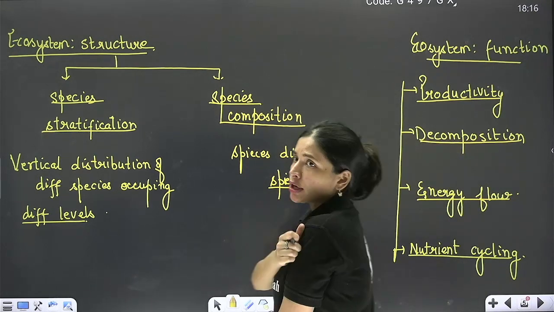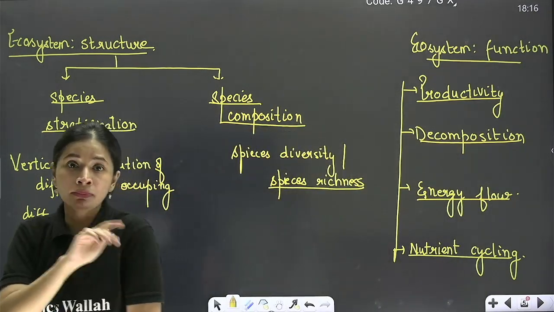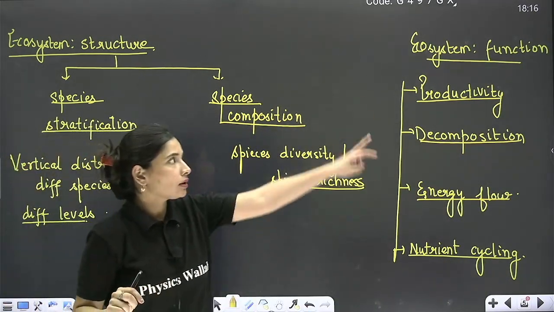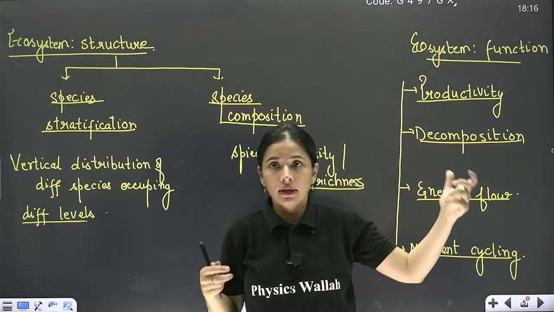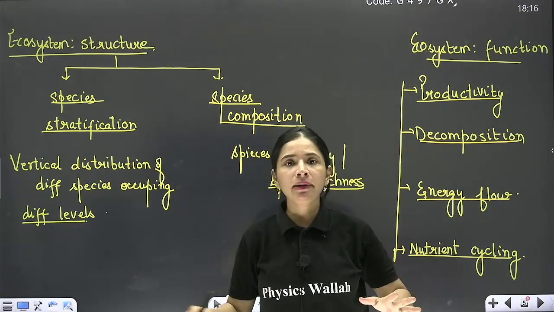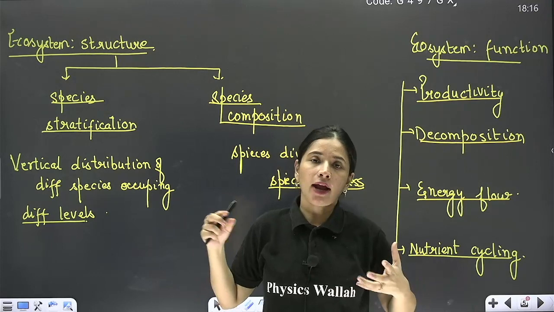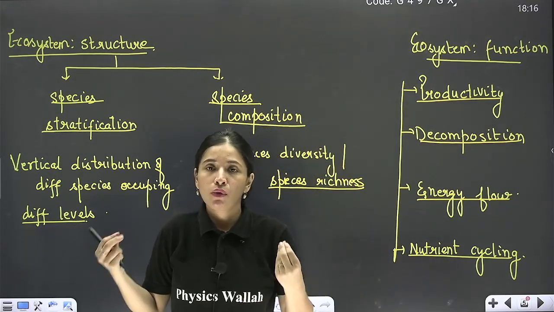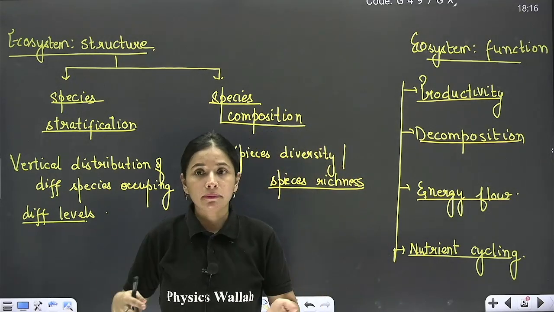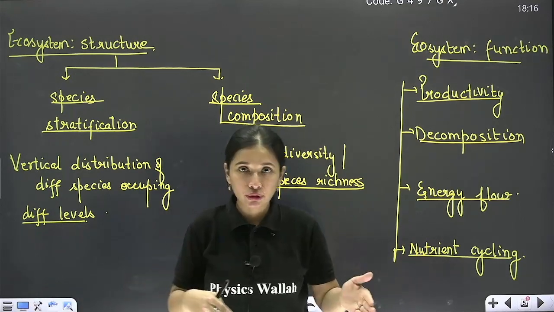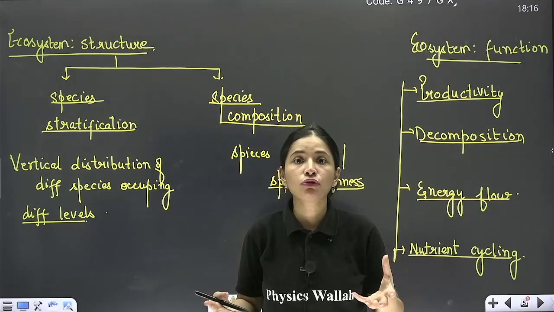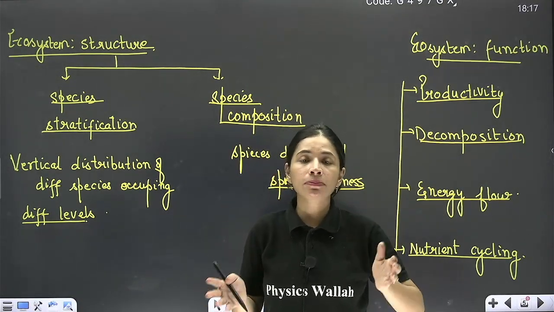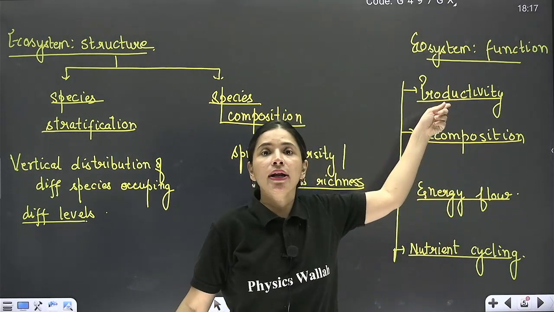So how many functions do we have for an ecosystem? Four. What are those? First of all, production. See, ecosystem is mainly made up of species, right? And for any species to survive, what do you need? You need food. That means first of all, plants should perform photosynthesis. They should prepare glucose. So the rate of biomass produced by the plant is known as productivity.